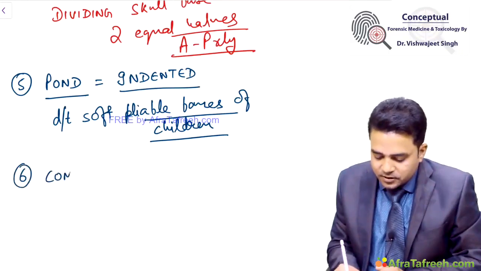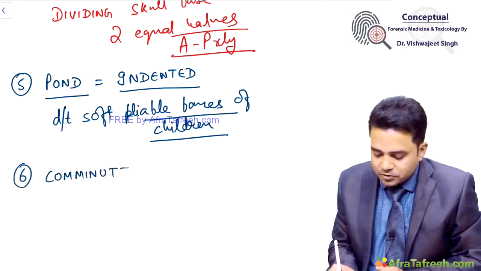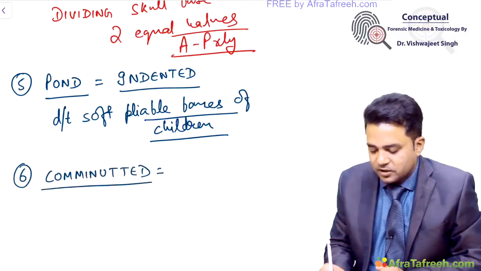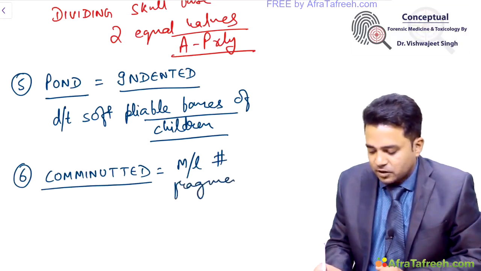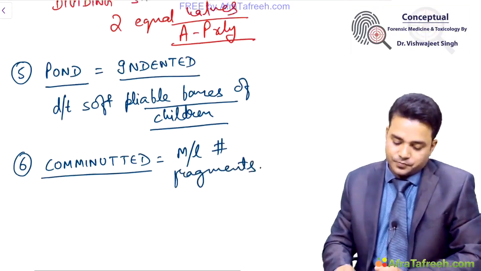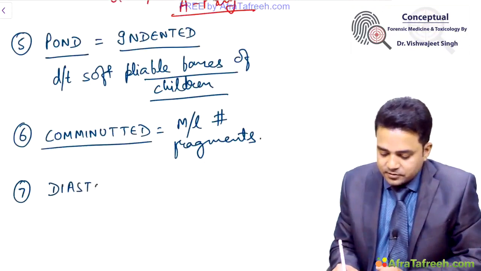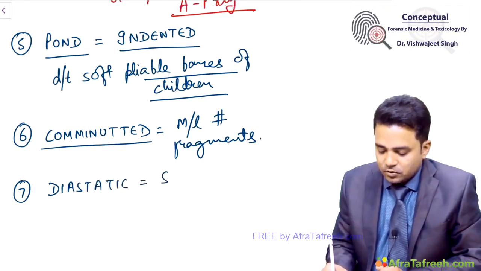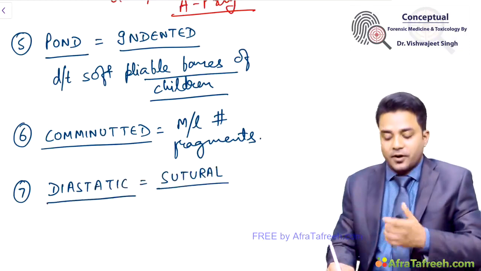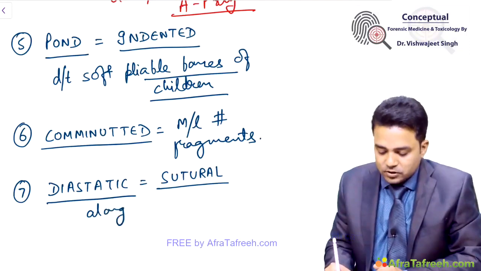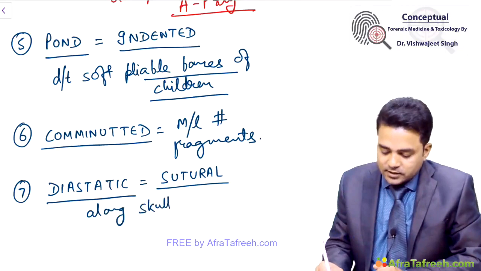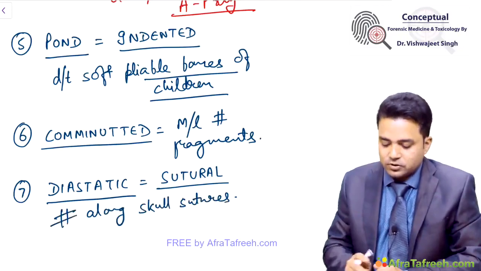The next type is comminuted. Comminuted means multiple fracture fragments of the skull bone. And lastly, we have diastatic or sutural fractures. Any fracture line running along the skull sutures is called diastatic or sutural fracture. So, it is a fracture along the skull sutures.